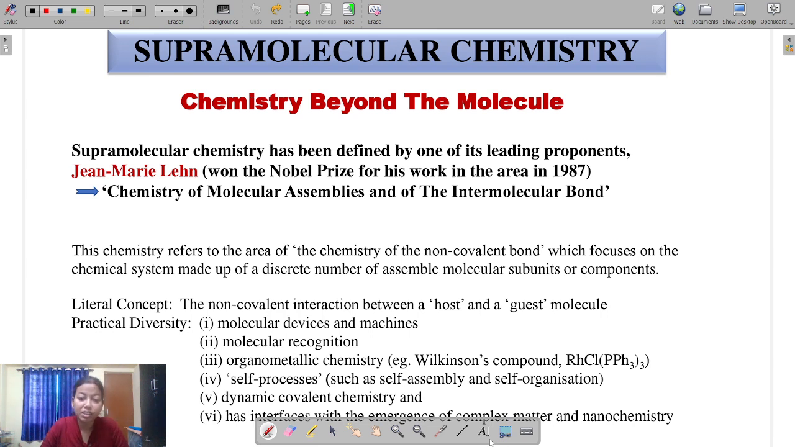Another is cell processes, that is, the formation of micelles. If you go for surfactant, when we add some surfactant to water, it will form some micelles. So a micelle means there is a self-assembly formation. That also falls under supramolecular chemistry. Another is dynamic covalent chemistry, and also interface and nanochemistry. Everything comes under supramolecular chemistry.